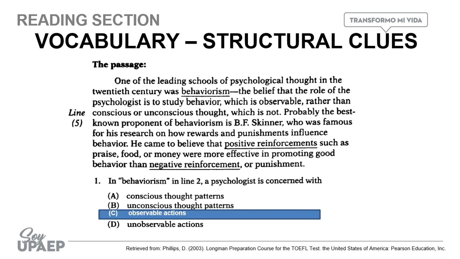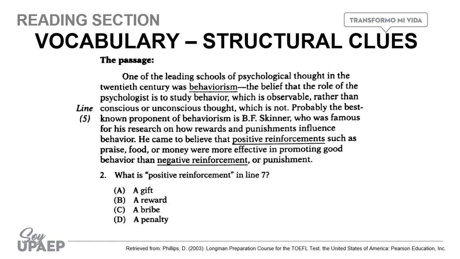So if you notice, the definition of the word is included on the passage. Let's look at another example. The question says, what is positive reinforcement in line number 7? Again, they are giving you the line in order for you to find the word easily. So, you have line 5, so it is easier for you to find line 7. So, we identify where positive reinforcement is, and we read the sentence.